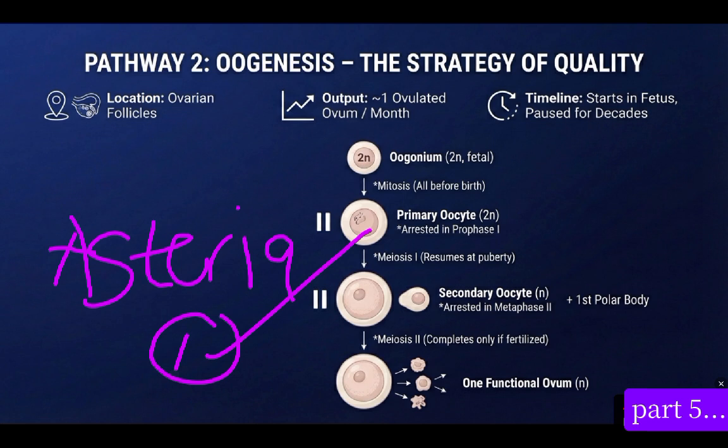Remember, a diploid cell has 46 chromosomes, and this 46 chromosomes cannot join together with the sperm. So this 46 chromosomes will be reduced to a primary oocyte and a polar body, and this polar body now contains 23 chromosomes, and the primary oocyte now contains 23 chromosomes, making it balanced.